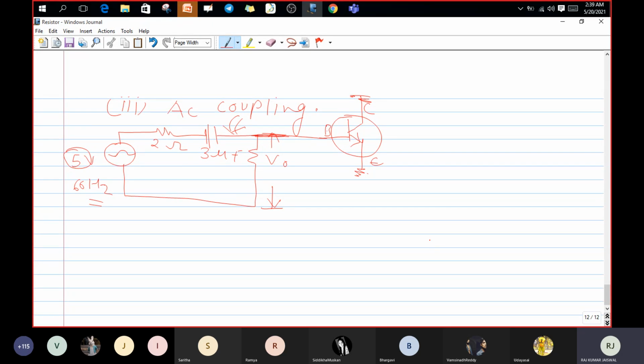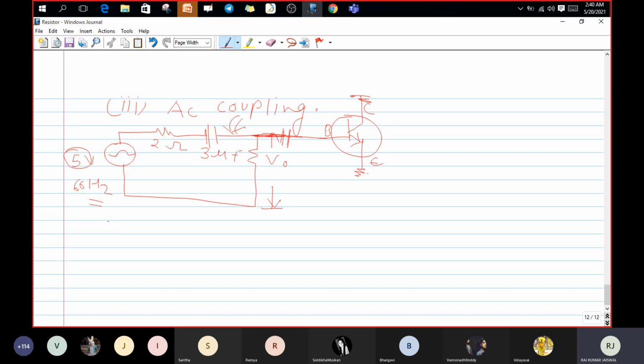AC coupling means whatever your circuit is there, dear students, that circuit will allow the AC signal to pass, and we could connect it with the other circuit and pass it on. That is the meaning of AC coupling. Okay guys, is it clear? We could include one resistor and capacitor here also. That is the meaning of AC coupling.